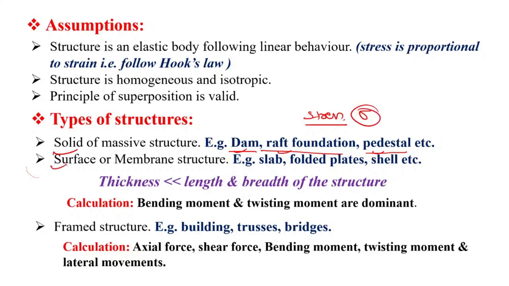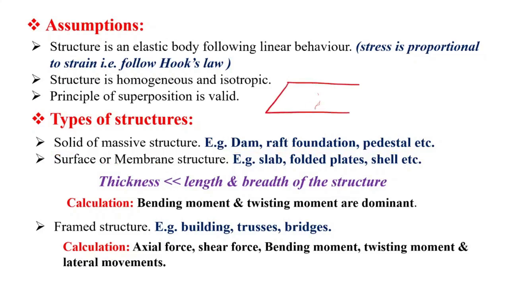Now the second type of structure is the surface or membrane structure. Examples are slab, folded plates and shells. We call it a membrane or surface structure when the thickness of the structure is very small compared to the length and breadth of the structure, right? Suppose I have one slab, like this, something like this.